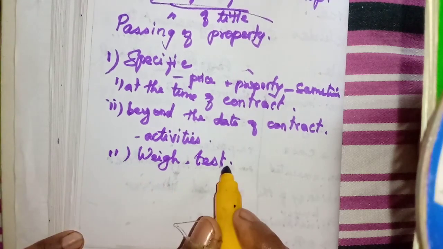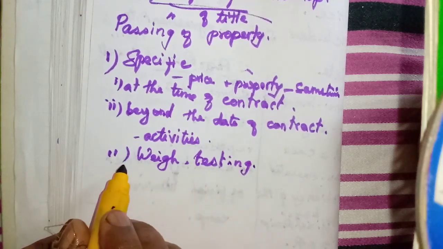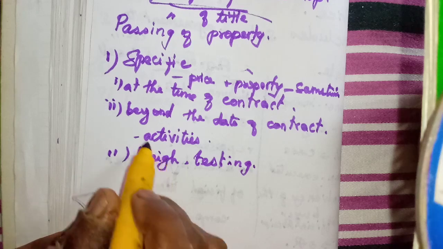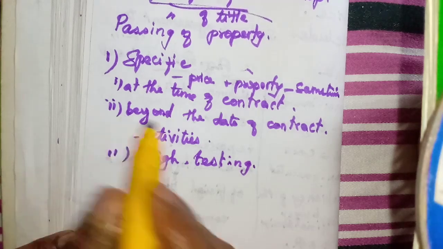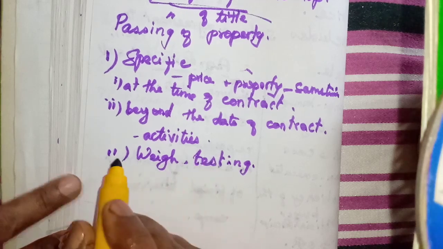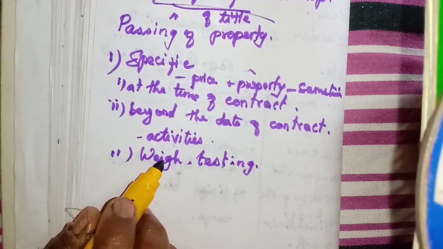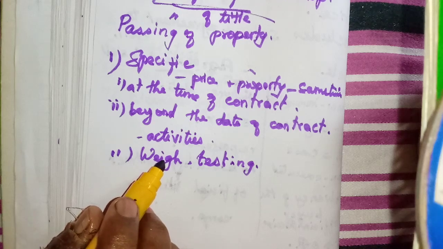So with weighing, testing, or anything that has to be done for the goods, the ownership is transferred beyond the date of contract, not at the time of contract. First, the goods are not in a deliverable condition.